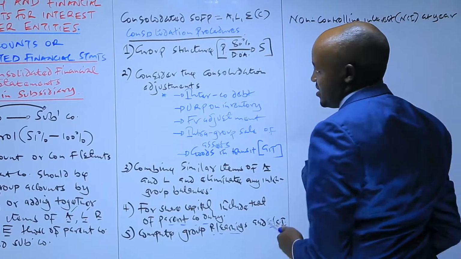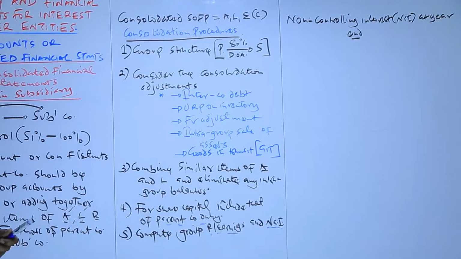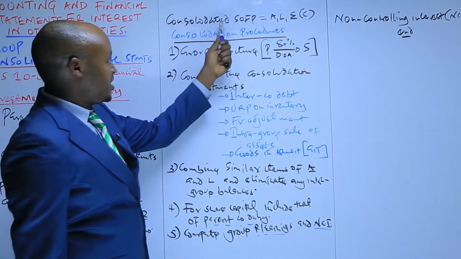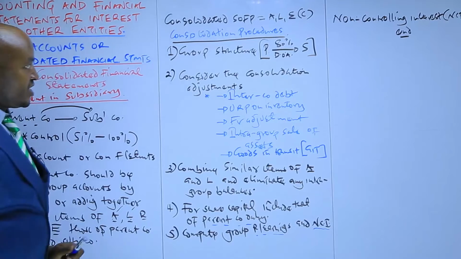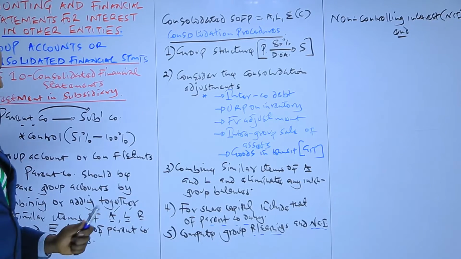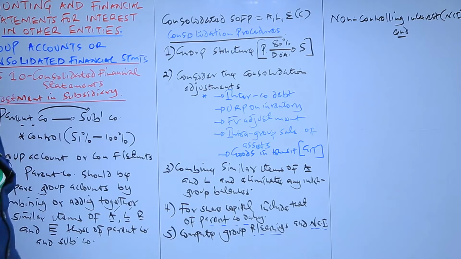So remember, when preparing the consolidated statement of financial position, we add together similar items of asset and liabilities, those of the parent and those of the subsidiary.